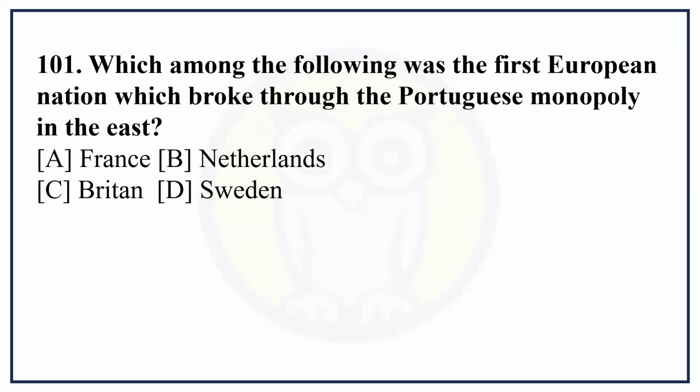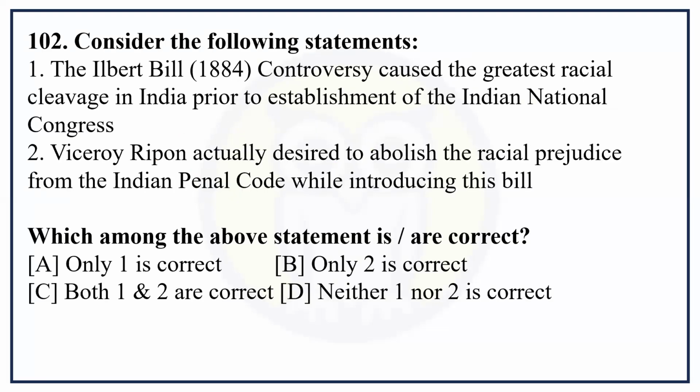Which among the following was the first European nation to break through the Portuguese monopoly in the East? Netherlands is the correct answer. Consider the following statements. The Ilbert Bill 1884 controversy caused the great racial cleavage in India prior to the establishment of the INC. Viceroy Ripon actually desired to abolish the racial prejudice from the Indian Penal Code while introducing this bill. Its correct answer is both 1 and 2 are correct.